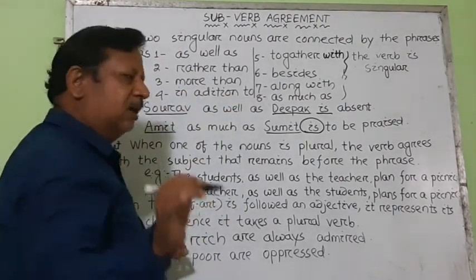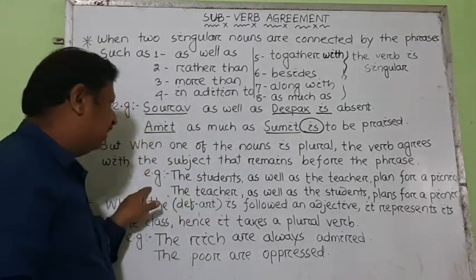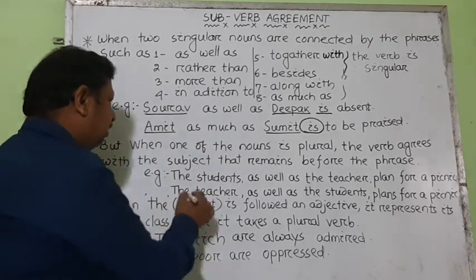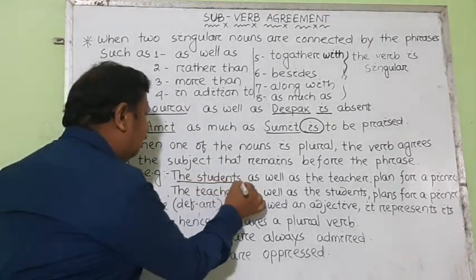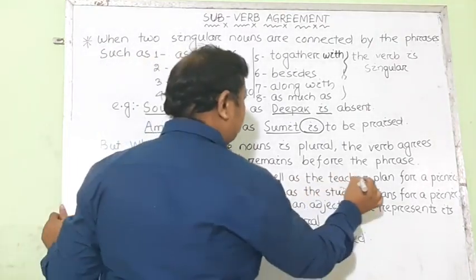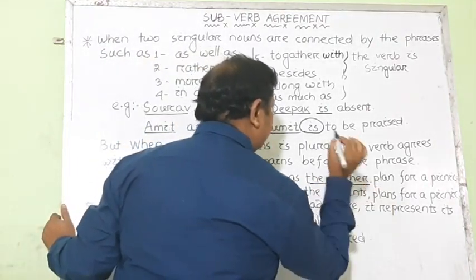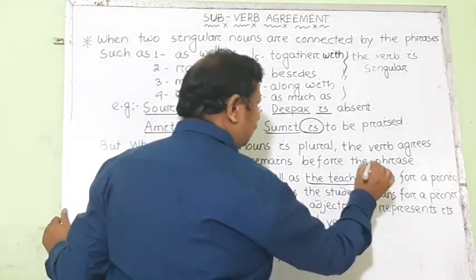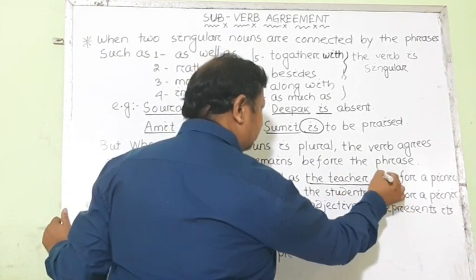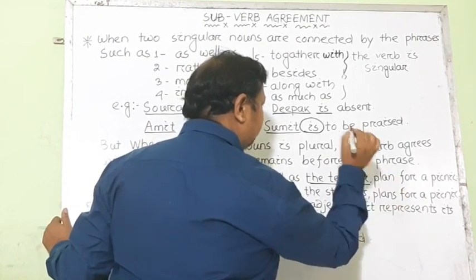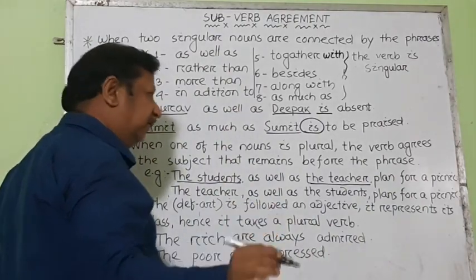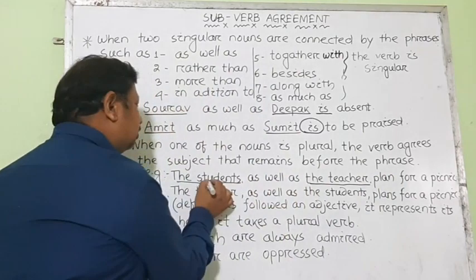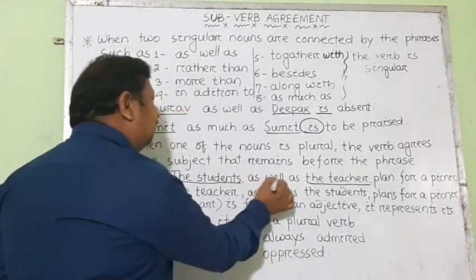But when one of the nouns is plural, how is it? Examples have been given here. You can understand better once you see the example. The students as well as the teacher. Here the first subject is plural and the second subject is singular. In case of either or, we generally put the verb according to the immediate subject of the verb. But here it is different, because we have to put the verb according to the subject that remains before the phrase.